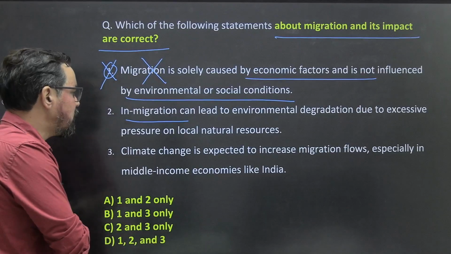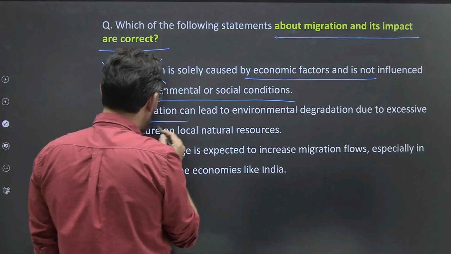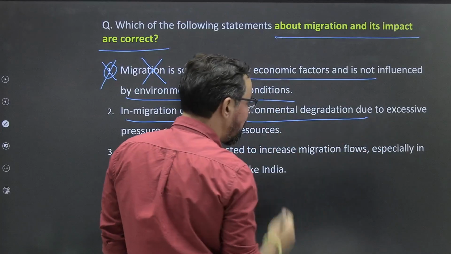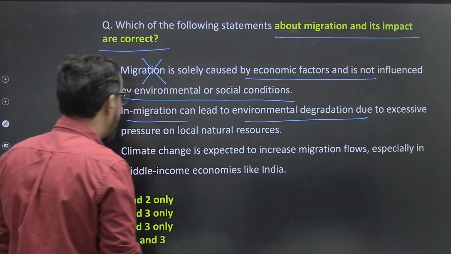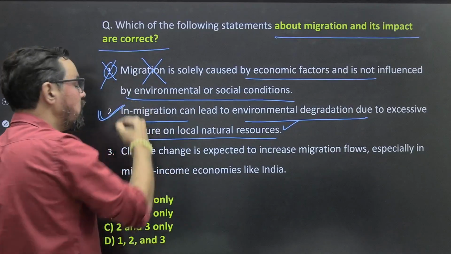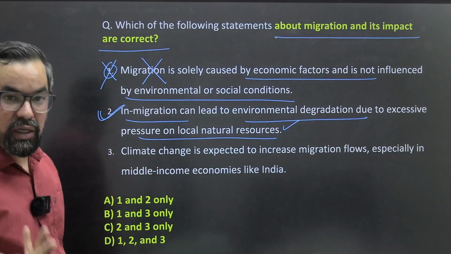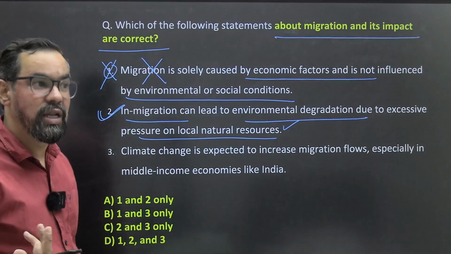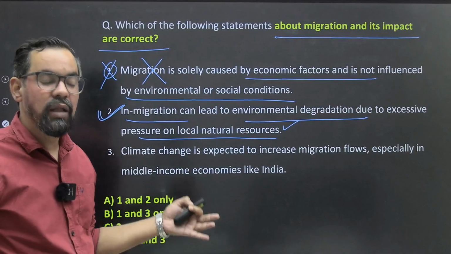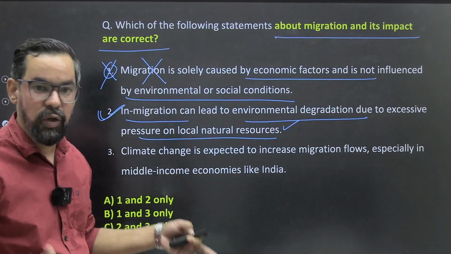Migration can lead to environmental degradation due to excessive pressure on local natural resources. It happened. Okay? Like the pollution level increases a lot, especially in metro cities like Delhi NCR. The reason for that pollution is there are lots of cars and pressure on that particular area. Okay?